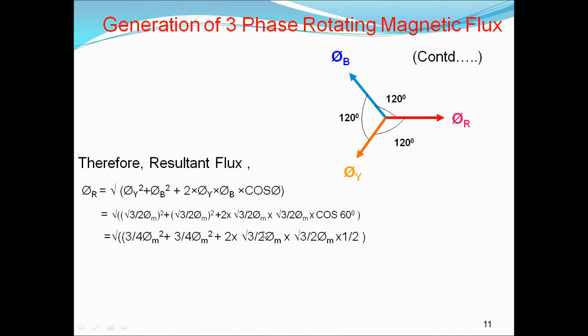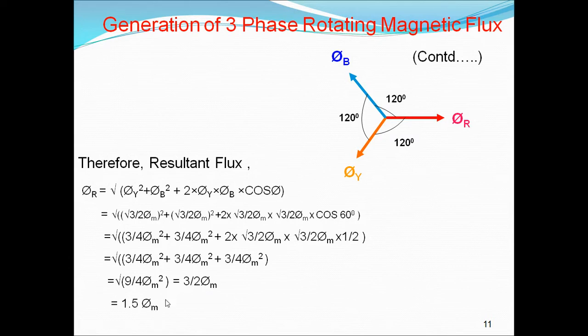Here we multiply root 3 by 2 into root 3 by 2, that is 3 by 4. So 3 by 4 plus 3 by 4 plus 3 by 4 gives 9 by 4 pi m square under root. Then we get 3 by 2 pi m. What is 3 by 2? That is 1.5 pi m.